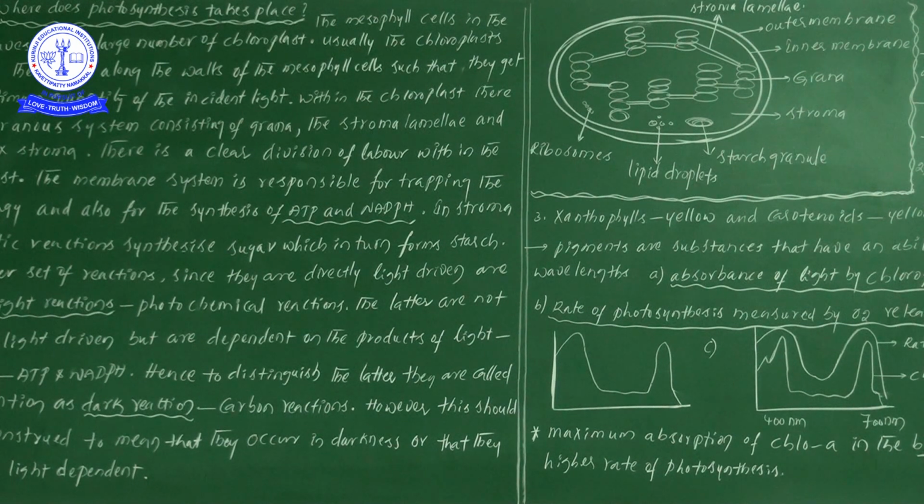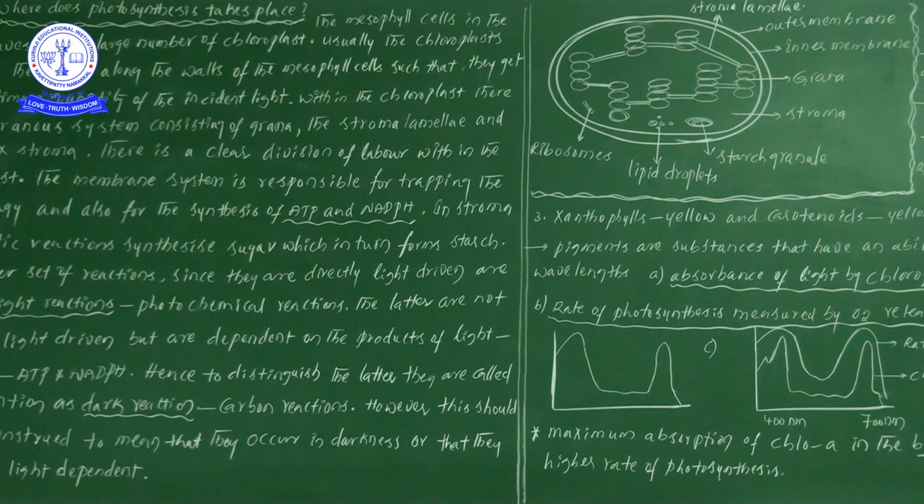So here you see the grana, the group of thylakoids. What is the use of this grana? It absorbs the sunlight. Because of the absorption of sunlight by the thylakoid membrane, it starts to synthesize the ATP as well as NADPH.